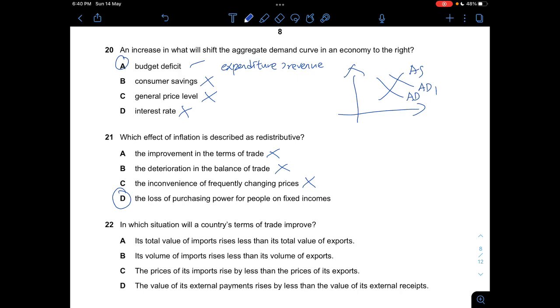So this is when people who have a variable income, they may have an increase in purchasing power because they are earning more, like they're not on a fixed income. But for people who are on fixed income, if let's say there's inflation, they will be much worse off. People who are not on fixed incomes will actually be much better off, depending on the situation itself, but in most cases they are. So when there's a loss of purchasing power for fixed income, this is described as being a redistributive inflation, because instead of you actually being more well off, now you're becoming more worse off, right? So other people are becoming better off, those who are not on fixed incomes.